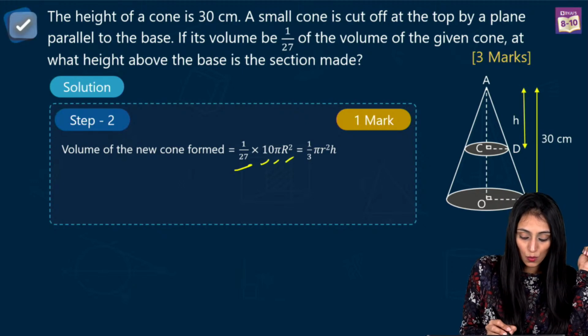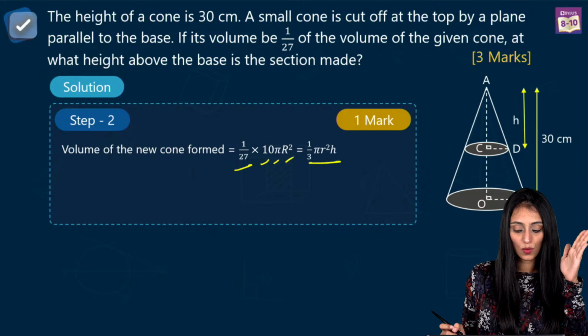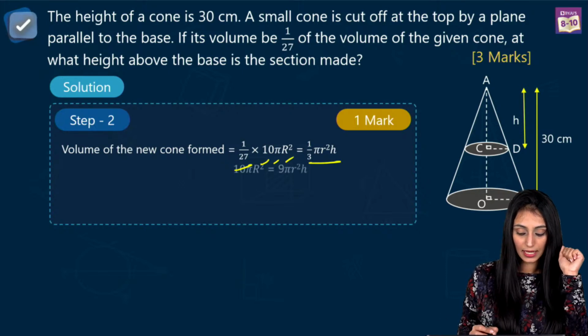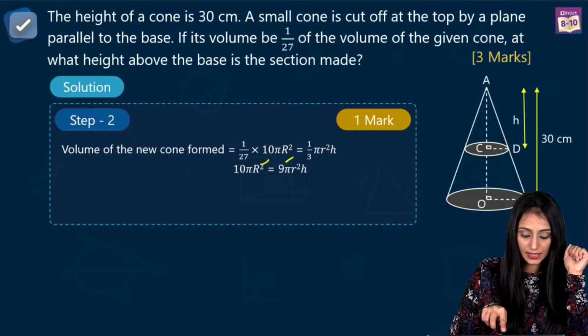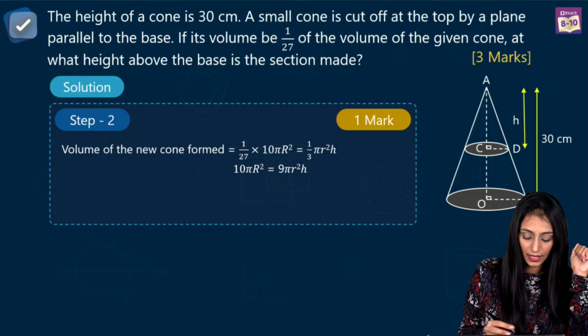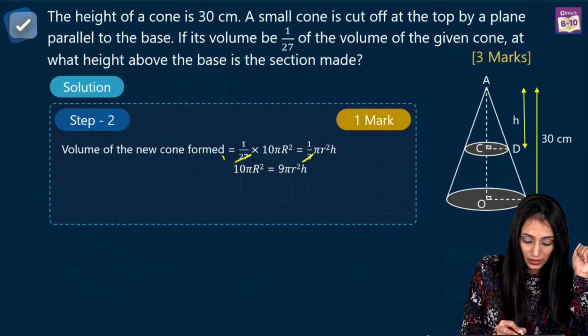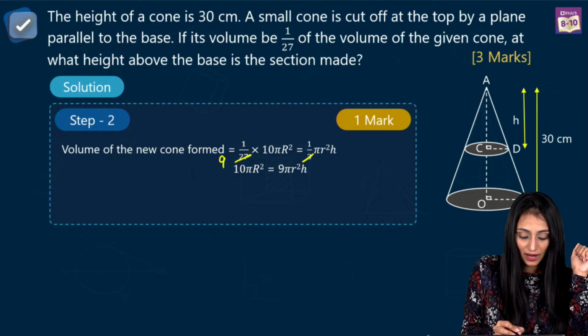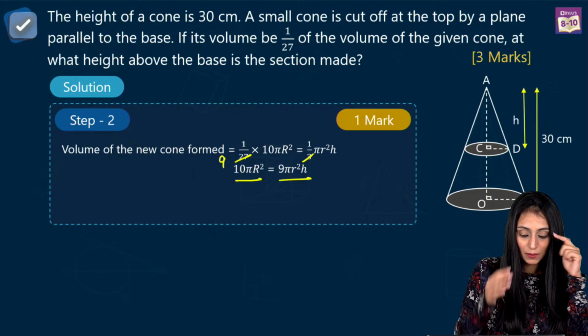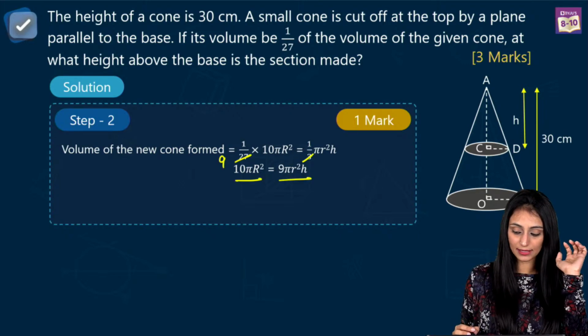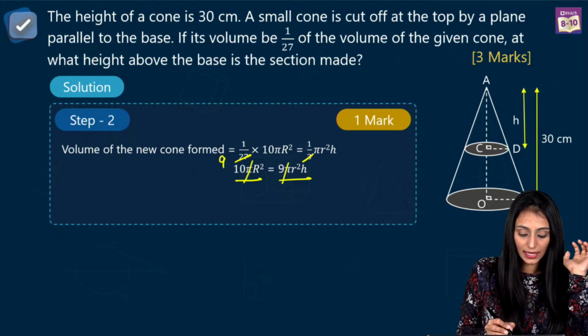And the smaller cone has a volume equal to this. That's 1 upon 3 pi r square h. Correct? So simply what we can do from here is, I can cancel this out. So we can say that this is 3 times 1, 3 times 9. So we have 10 pi r square equals to 9 pi r square h on cross multiplying this. Yes, so pi and pi will get cancelled out.